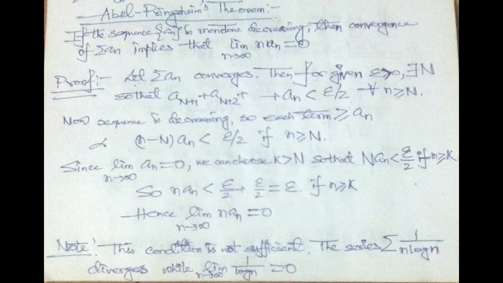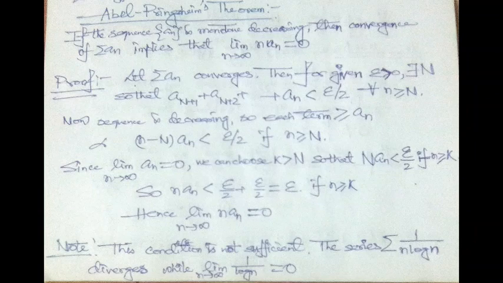So clearly each term of the left hand side of the previous inequality is greater than or equal to an. So clearly small n minus capital N times an should be less than epsilon by 2 if small n is greater than or equal to capital N.